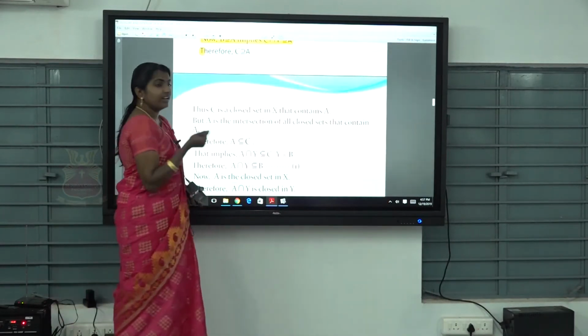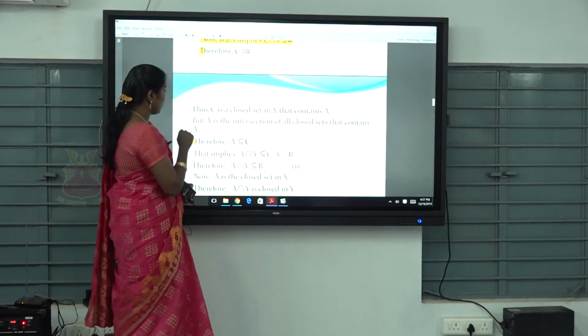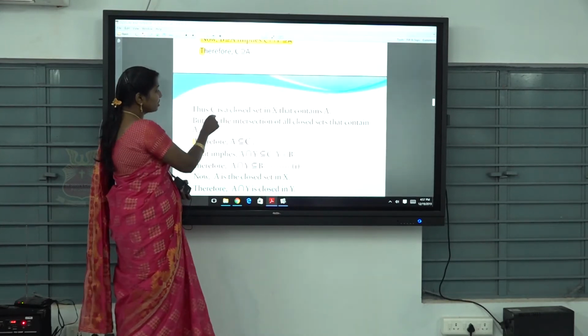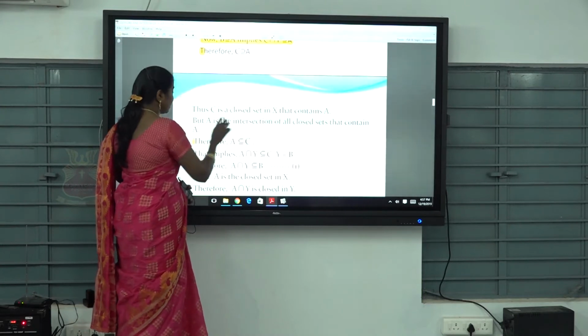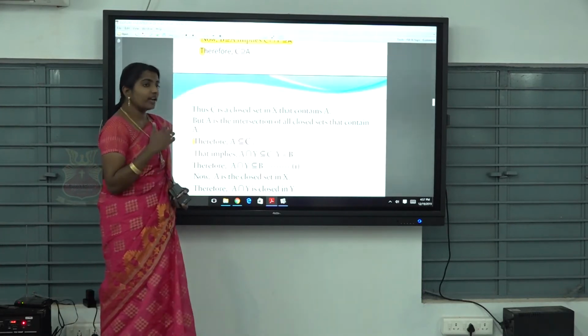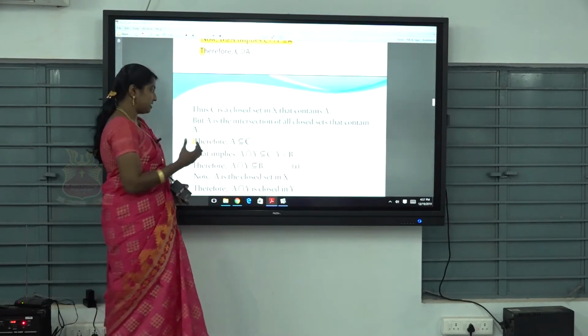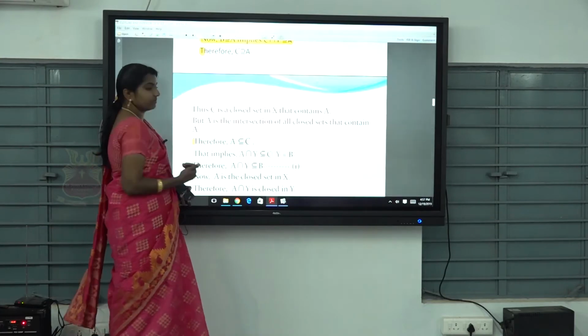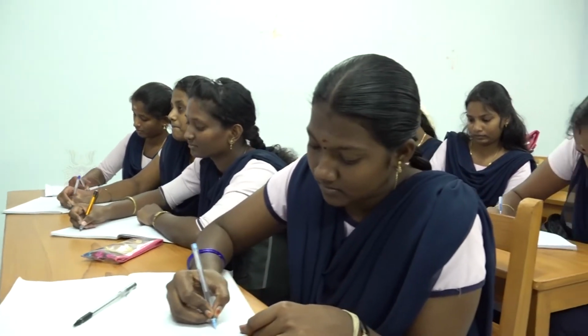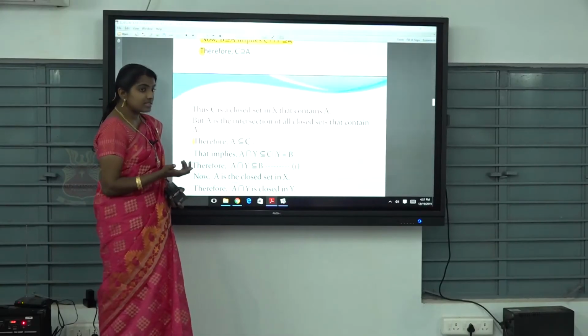But by the definition of the closure, A closure is the intersection of all closed sets that contain A, isn't it? So what is the character of this A closure compared with C? Which one is the greatest? C, isn't it?